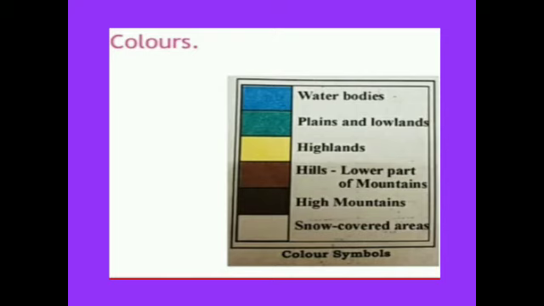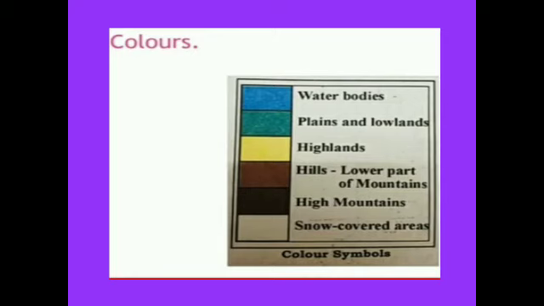Green color is for lowlands or plains. Yellow for the highlands or the land higher than the plains. Brown for hills and lower parts of mountains. Dark brown for high mountains and white for snow covered areas. So these colors help us to know what it is.